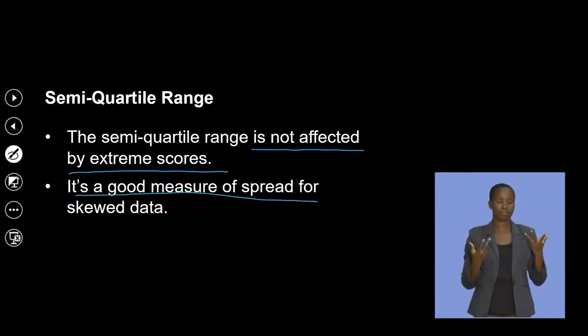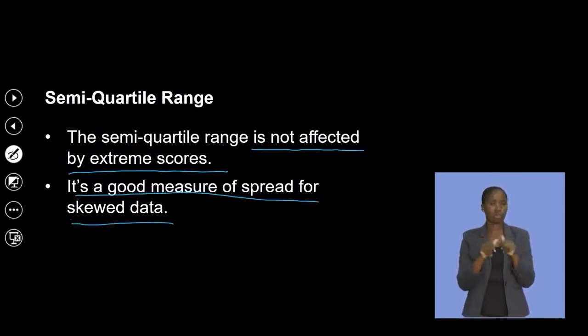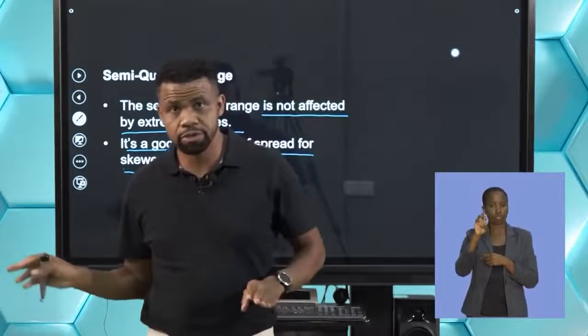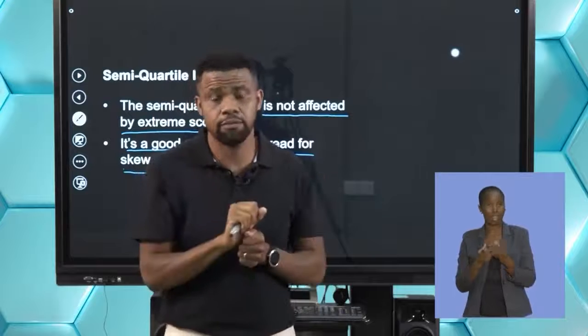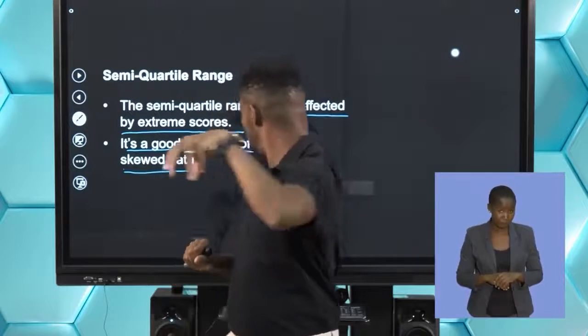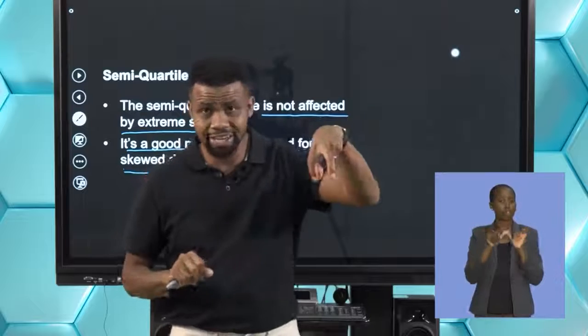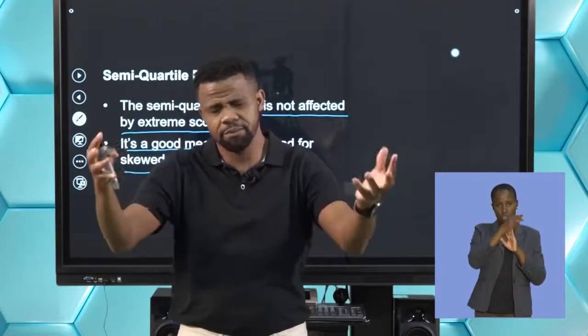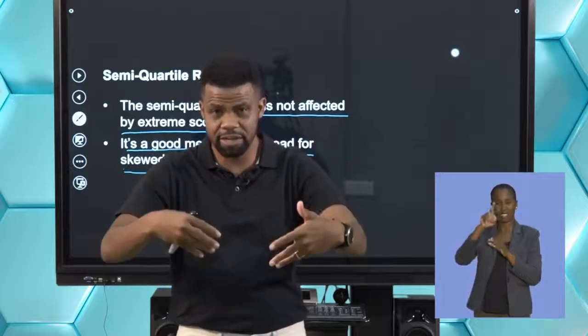It is a good measure of spread for skewed data. Remember, skewed to the left or skewed to the right. So the interquartile range is best for that. So measures of what? Of spread. We had the range, interquartile range and semi-interquartile range.